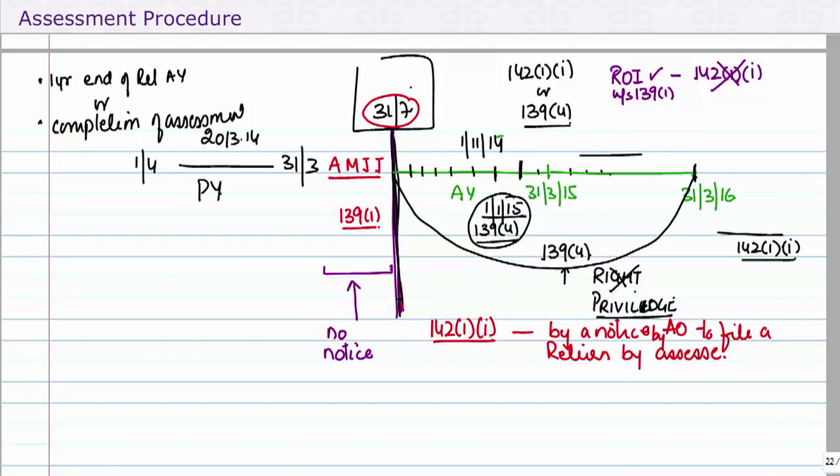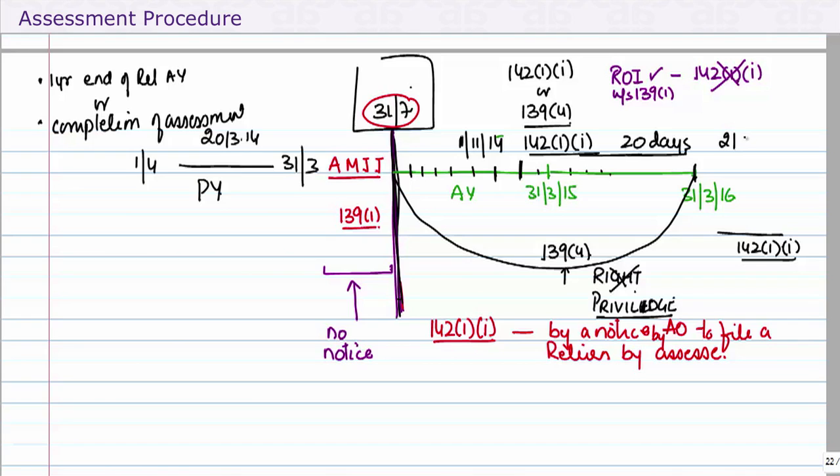Had this notice been received on 1/11/14, obviously by that time I have yet to file a return. 142.1.1. Now the notice gives me 20 days to file a return. The day of service of notice will be excluded. So the first we will exclude. We have 20 days to file a return.